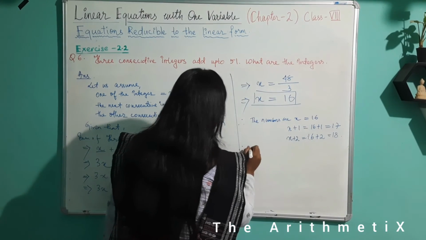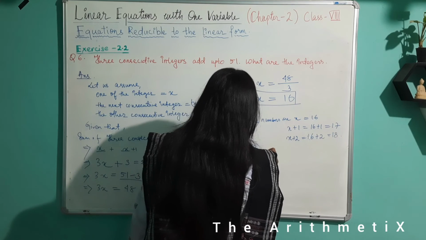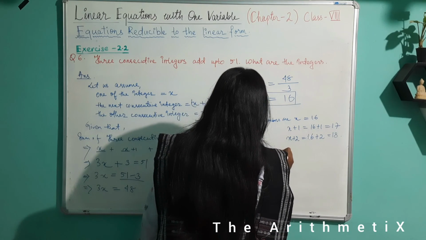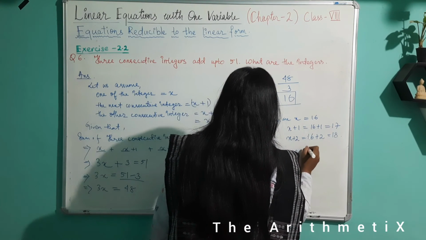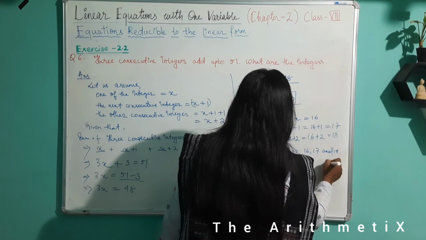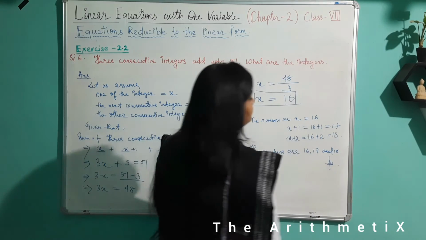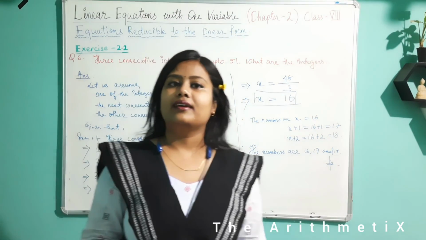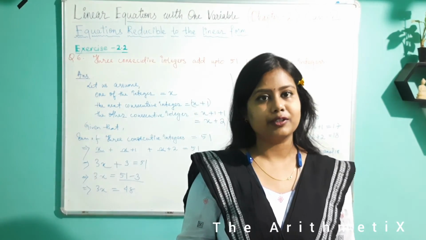Therefore, the numbers are 16, 17 and 18. This is the result. I hope you understand. Thank you everyone for watching.